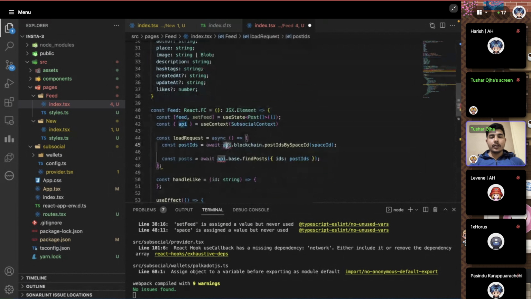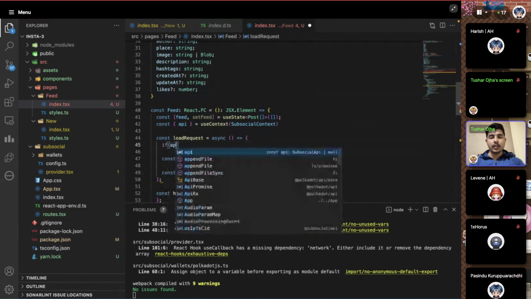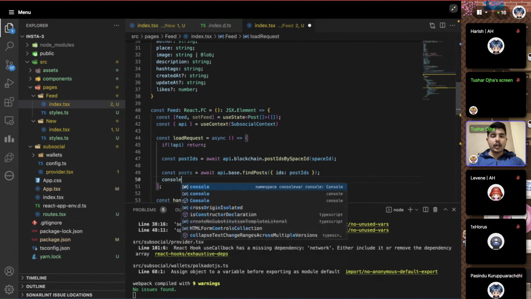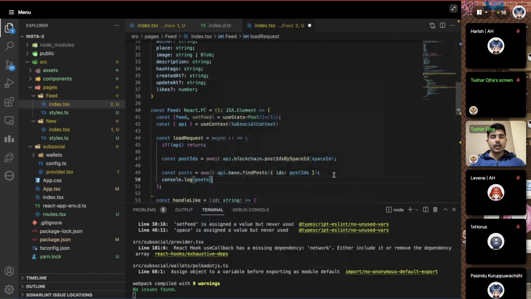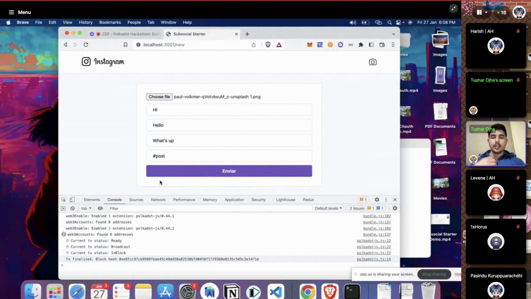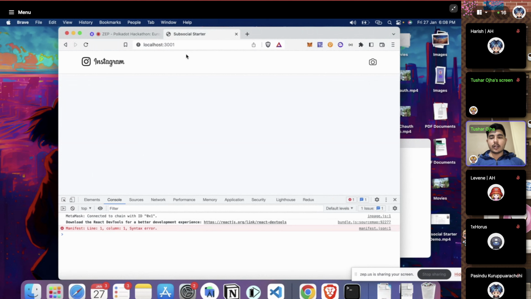Now what we have to do is first check if this API is available, and only then proceed. If this API is not available, we're not going to proceed with this. So we're going to get the post IDs from the space ID, and then we'll find all the posts. For now, I'm just going to log these posts, and then we're going to map them to the UI part. You see that this is in block, and the transaction is finalized. We're going to go to this page, and I'm going to see if we are able to get some data up here for reference.